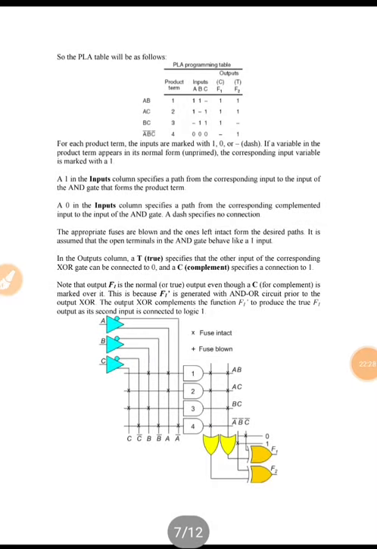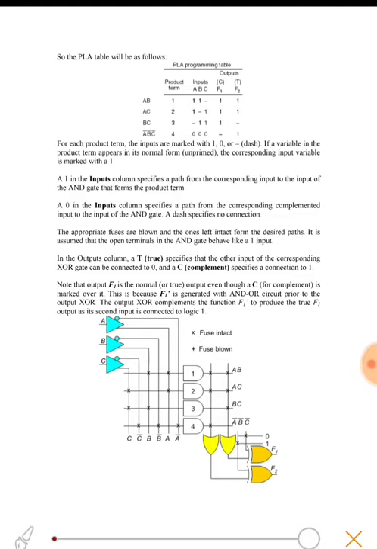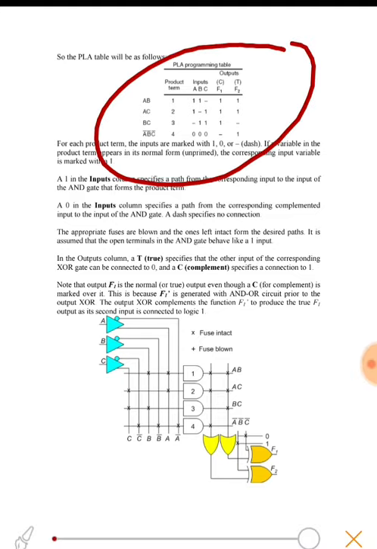So what is F1? F1 bar is AB plus AC plus BC in the complemented form, so we need 3 product terms to implement F1. Similarly, F2 can be implemented using 3 terms AB, AC and A bar B bar C bar, and it is in the true form, so we don't need to complement it.